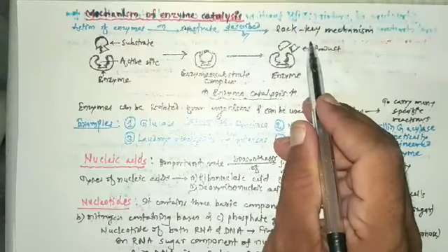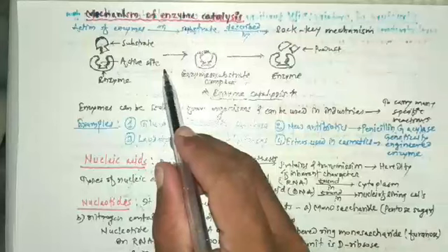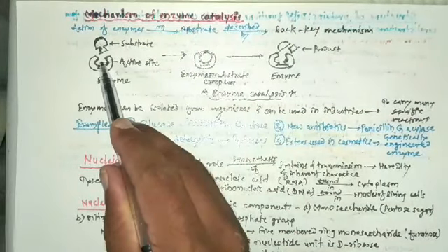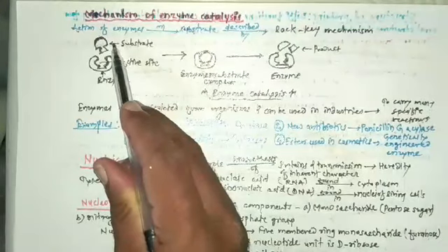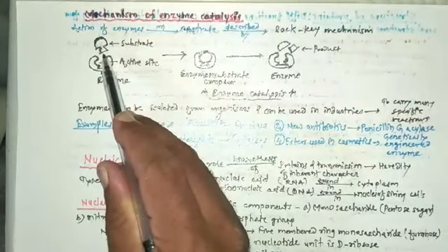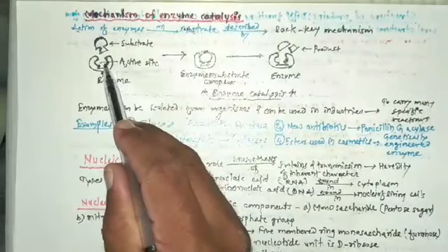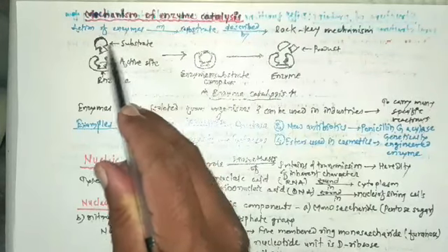In other words, this active site acts like a lock which fits only the substrate or reactant, and it acts as a key. So active site is the lock and substrate is the key.